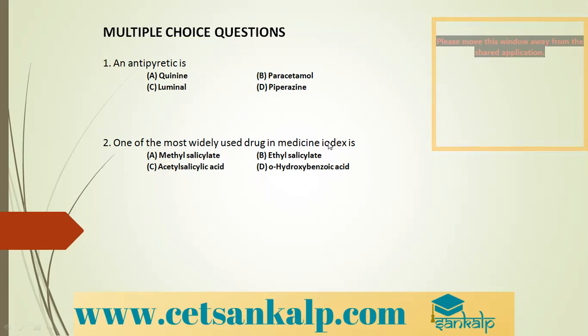Now let us start with the questions. The first question: an antipyretic is option A quinine, B paracetamol, C luminal, and D piperazine. Which is an antipyretic? Antipyretics are those drugs which are used for reducing the body temperature, which are administered in bringing down the body temperature. So here, which is the correct option?